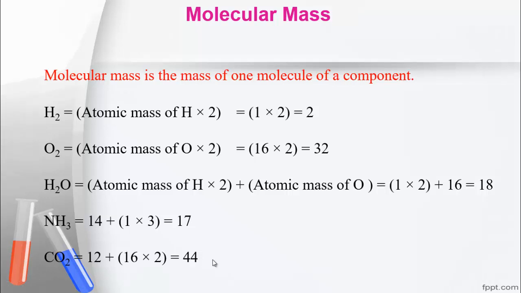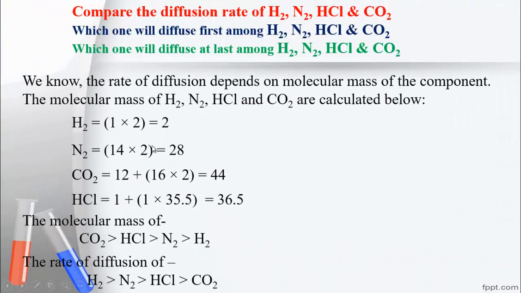Now how may the question come? Follow here. The question may come like this: compare the diffusion rate of hydrogen, nitrogen, hydrochloric acid and carbon dioxide. Or the question may come like this: which one will diffuse first among these gaseous substances? Or it may come like this: which one will diffuse last among these gaseous substances? The question may come in any way, but you have to write the answer like this.